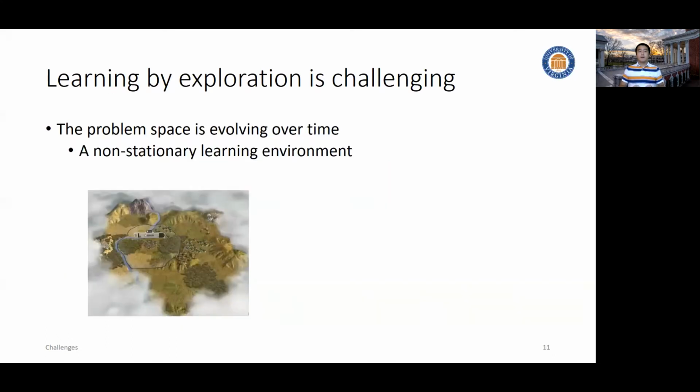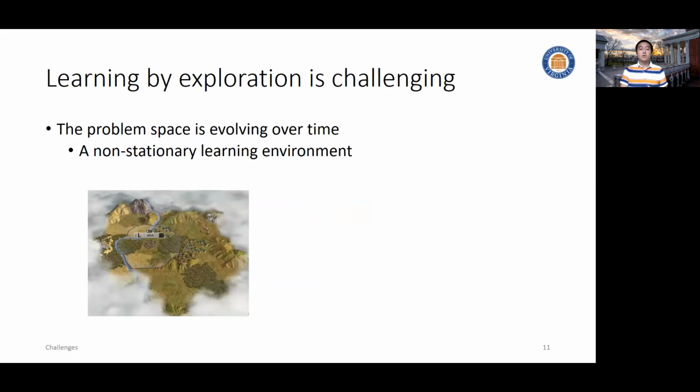Another important fact about the learning environment is it could be non-stationary. In classical machine learning, we usually assume a stationary learning environment, that is, one from which the data instances are IID sampled. However, in the real world, the only thing constant is change. Everything is fast moving, fast changing.